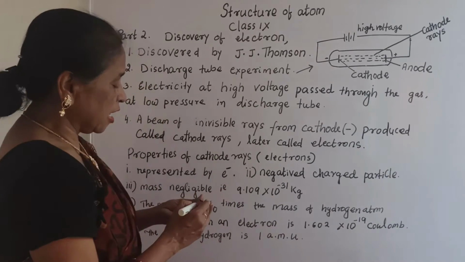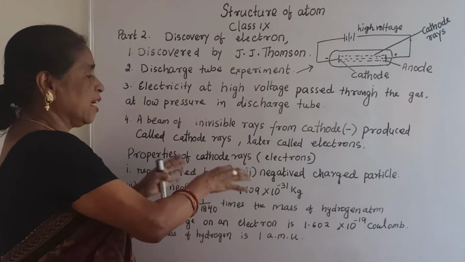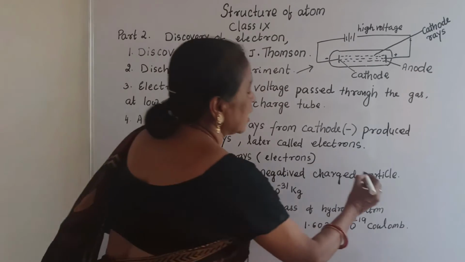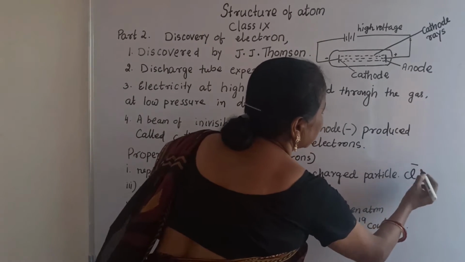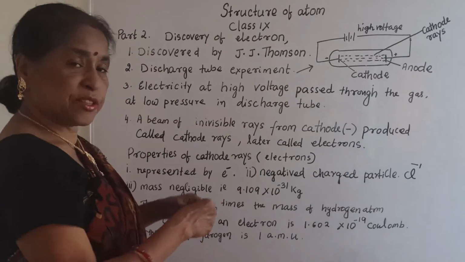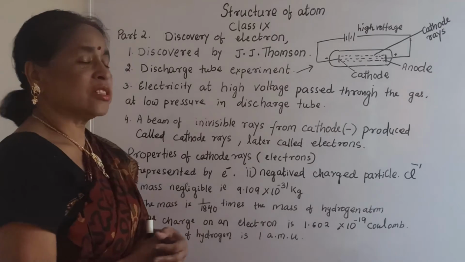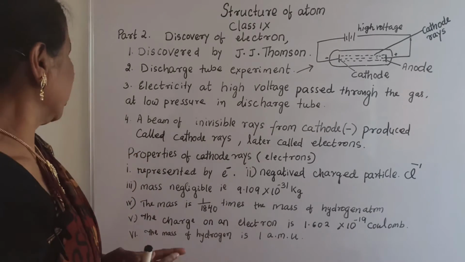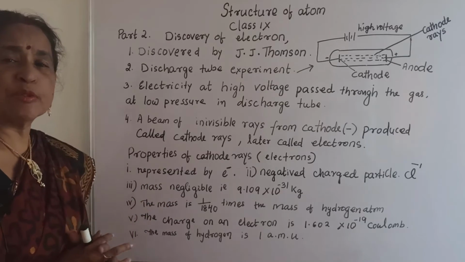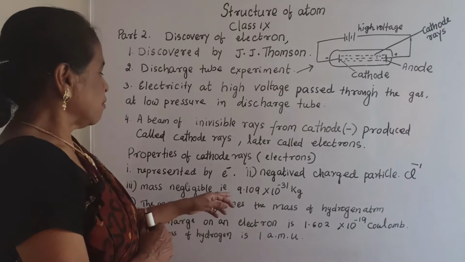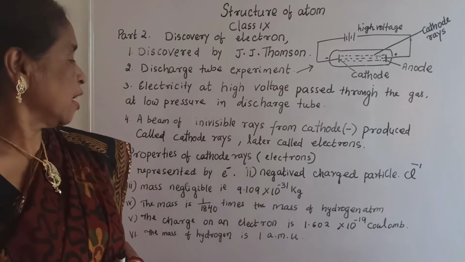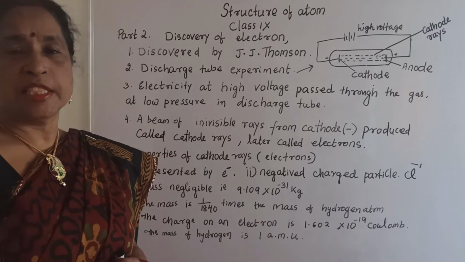Minus means negative charge, e means electron, and they are negative charge particles. Mass is negligible, very small. The value you should remember is 9.109 times 10 to the power minus 31 kg.